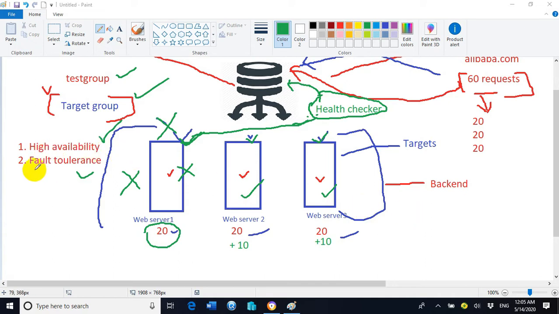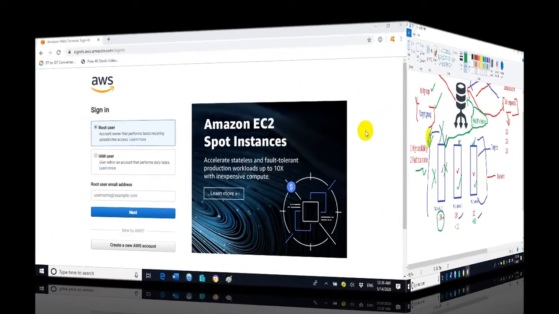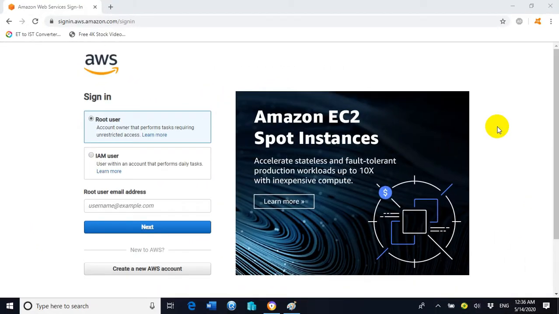So this is called fault tolerance and high availability. The services will be highly available to the end user. It will never be affected; even if web server 1 is down, the services will still be available for the end users. So let's go to the portal and we will understand very clearly. Let's proceed with the lab steps on the AWS Amazon web portal.